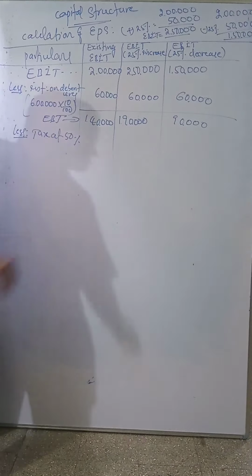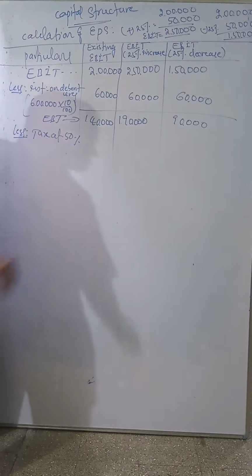Then 1 lakh 90,000 into 50%, 95,000. 90,000 at 50% is 45,000. You have to deduct again, this minus this: 70,000, 95,000, 45,000. This is called EAT, earning after tax.